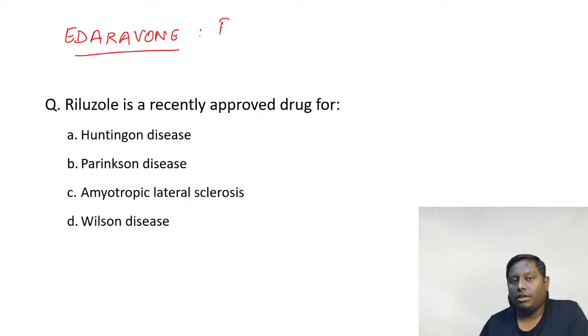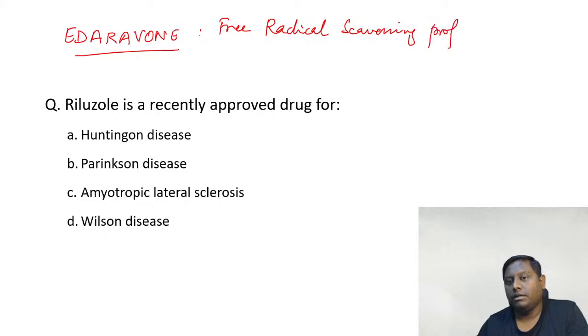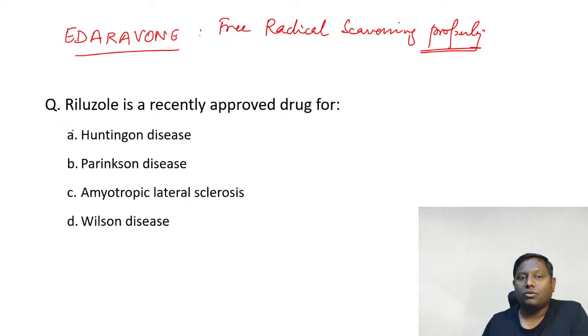Edaravone is one of the drugs that has free radical scavenging property. It's one of the small molecules with free radical scavenging property. It is also used, same as Riluzole, for ALS, amyotrophic lateral sclerosis.